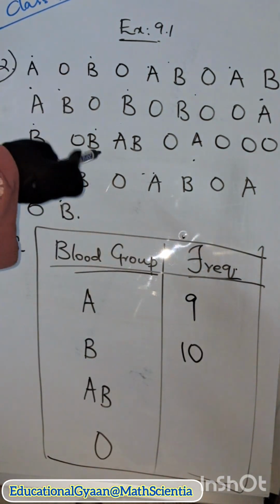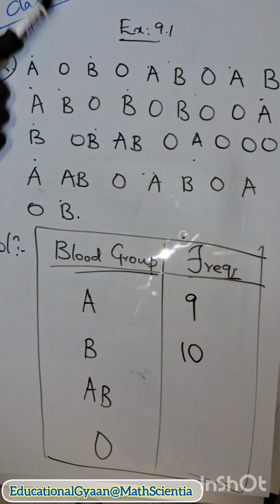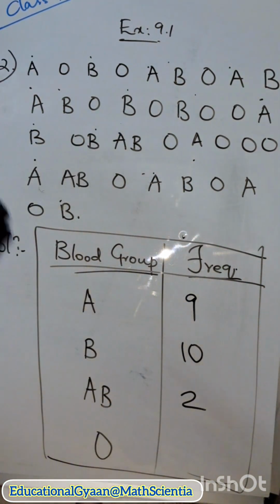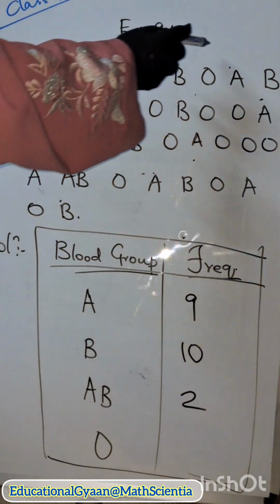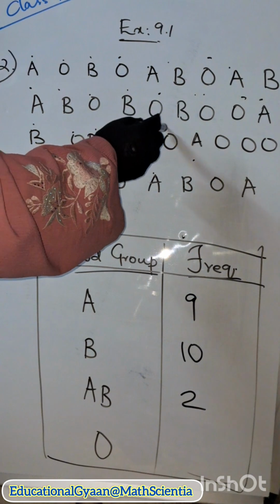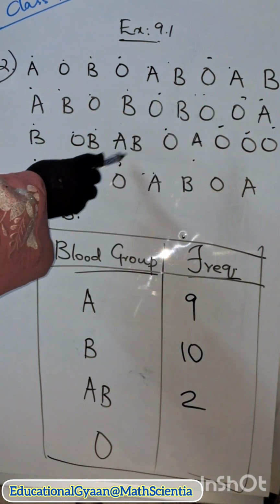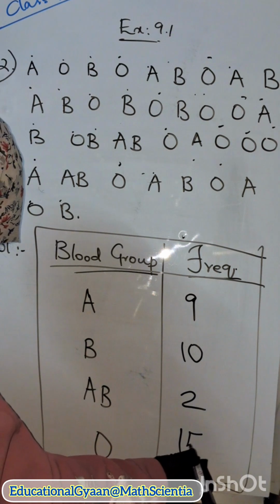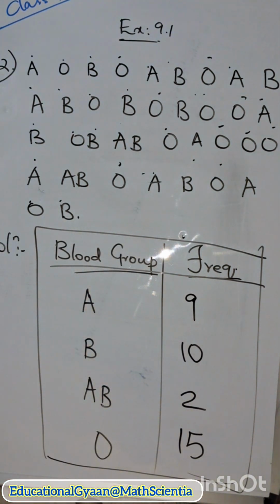AB, how many students are having? 1, 2. Okay, only 2 students. So you can write 2 here. O, how many students are having? 1, 2, 3, 4, 5, 6, 7, 8, 9, 10, 11, 12, 13, 14 and 15 students. So what is the total? 15 plus 2, 17, 17 plus 10, 27, 27 plus 9, 36. So we wrote it, right?